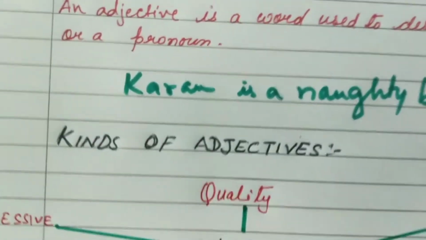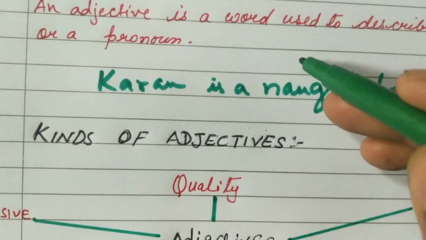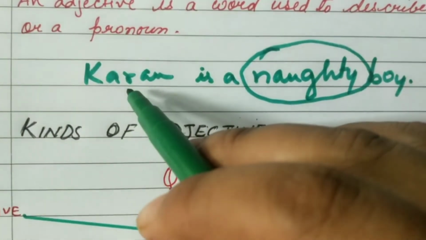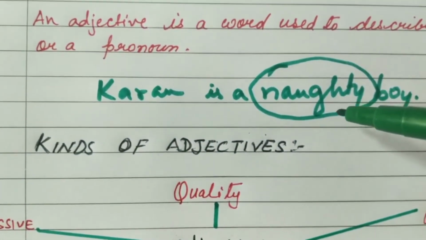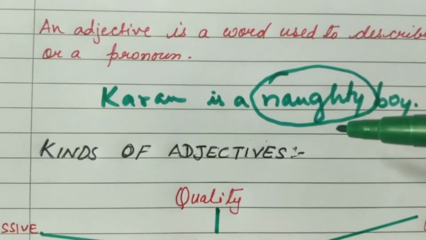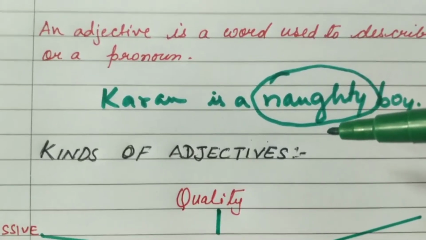What kind of boy is Karan? Here, for the noun Karan, what is the word describing? Naughty. He is a naughty boy.